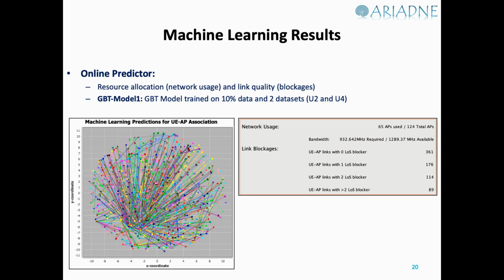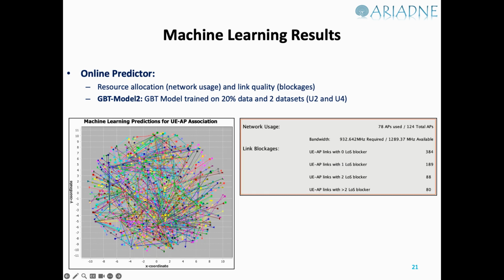Now we can compare the same results predicted by the machine learning model. Here we see that, yes, it resolved to using a smaller number of access points, but some of them may now be overloaded, because the machine learning model here is only trained on 2 data sets and only 10% of that data. It also predicts assignments where the line of sight blockages are minimized to zero for 361 connections only. As we train with more data and a higher percentage of that data, we see that more access points are used, and the links with blockers are increased, while those with more blockers are reducing.